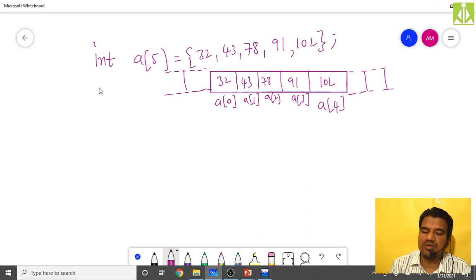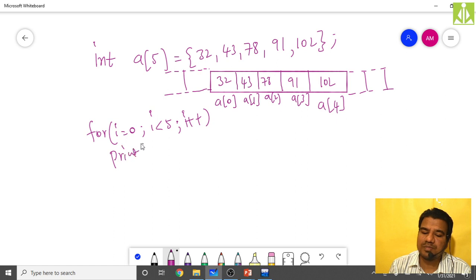Now if I want to print the array, what I have to do is take a for loop. For i equals 0, i must be less than 5, the maximum size, then i plus plus. Then I can take a printf statement to print all the values. Printf, take %d, comma, a[i]. Like this I can write one simple printf statement to print all the values on the output screen. Hopefully you understood this one.